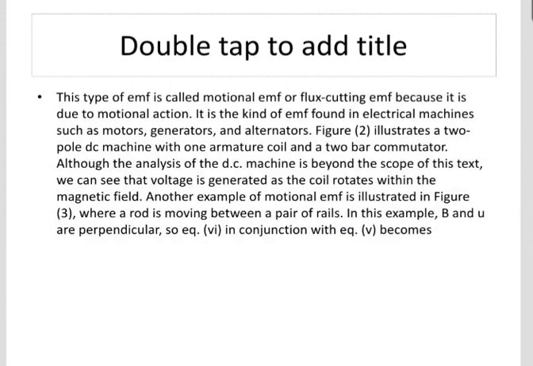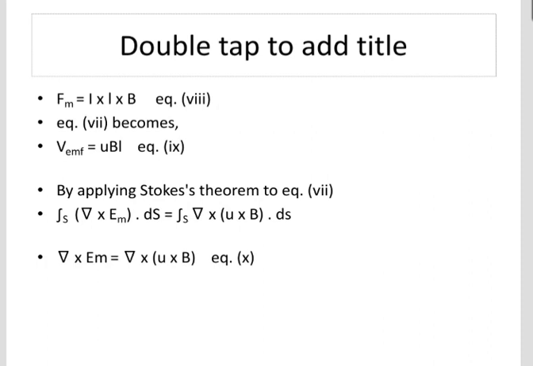Second figure, a two-pole DC machine with one armature coil and two bar commutator. Although the analysis of a DC machine is beyond the scope of this video, we can see the voltage is generated as the coil rotates within the magnetic field. Another example of motional EMF is where a rod is moving between a pair of rails. So B and u are perpendicular and the equations for these are like Fm is equal to I l cross B. These are all the equations.